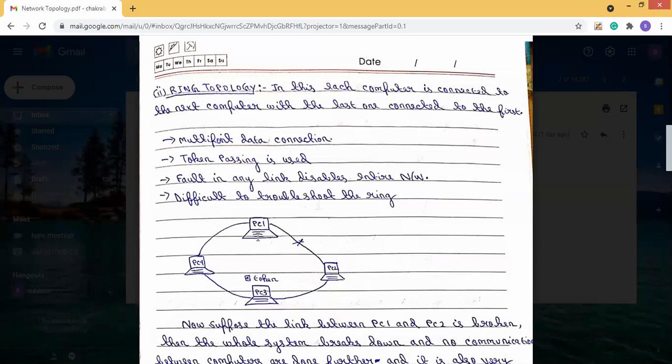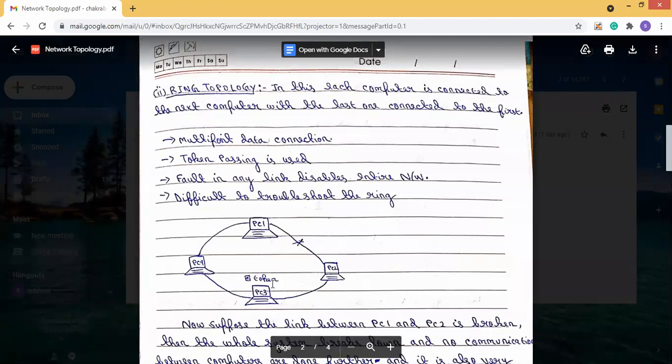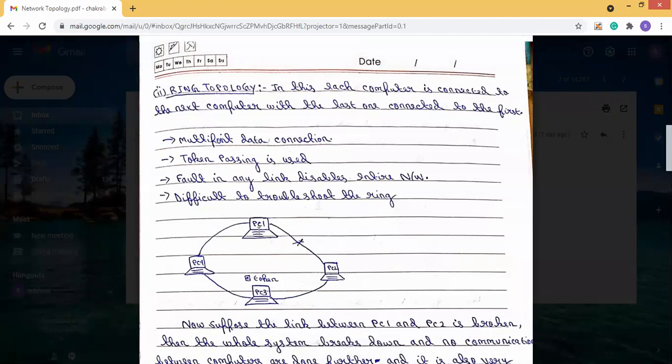Then PC1 will not be able to send data to PC2, and also not to PC3. The communication is lost, and data cannot be sent to PC4 either, because it has to be traversed through this path. So the whole network will break down.